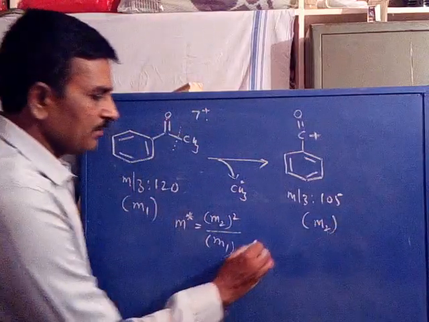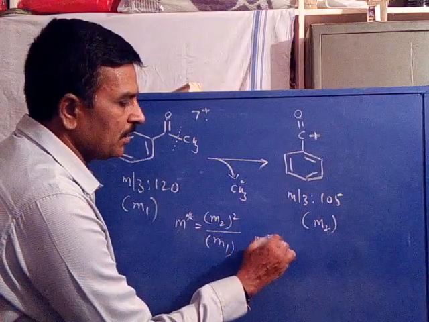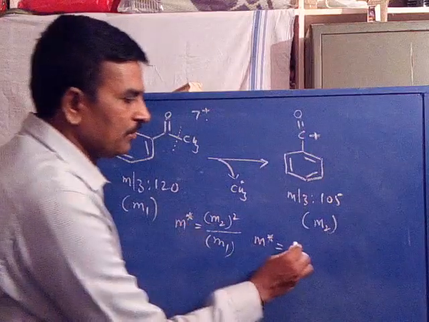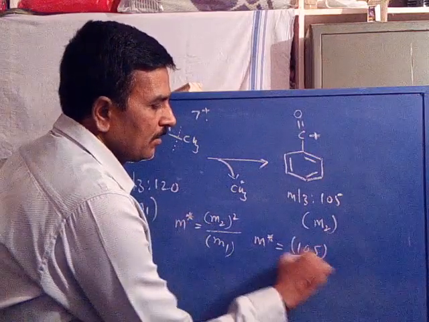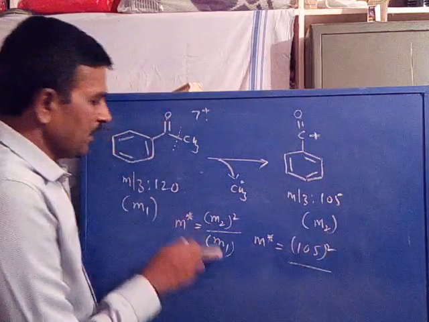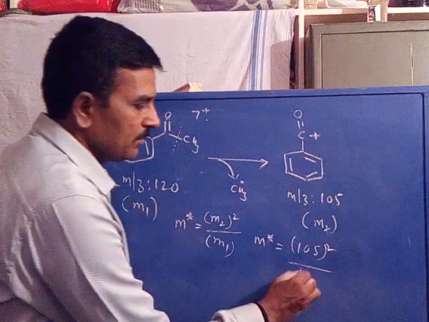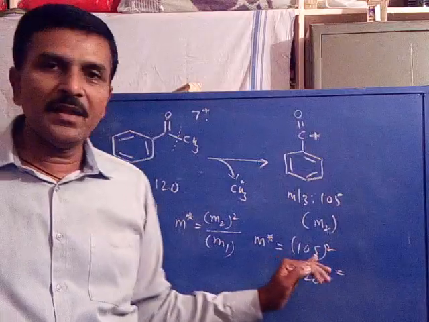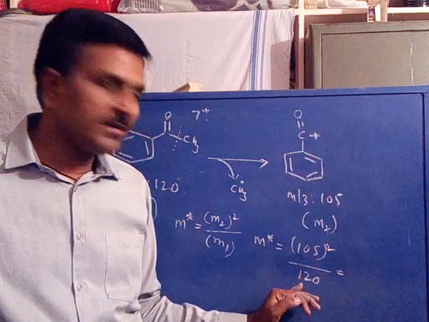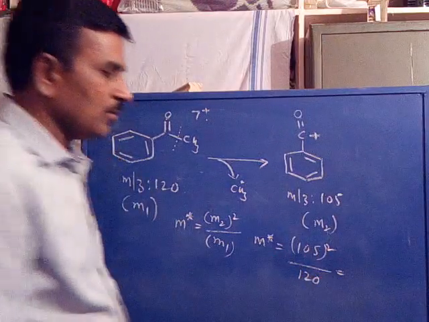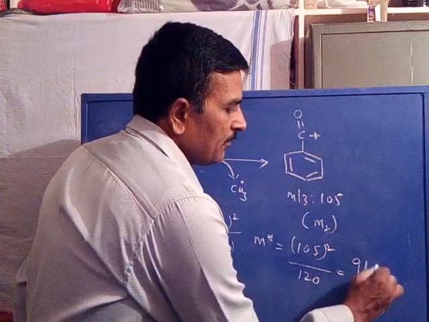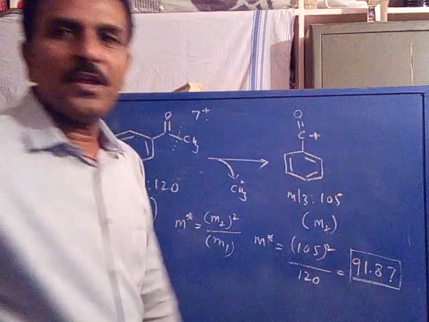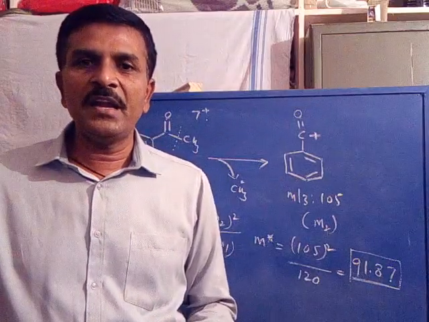So in that way we can calculate M star is equal to 105 whole square divided by 120. The mass of the second ion is 105, the mass of the first ion is 120. So it becomes 91.87. So the M by Z value of the metastable ion will be 91.87.